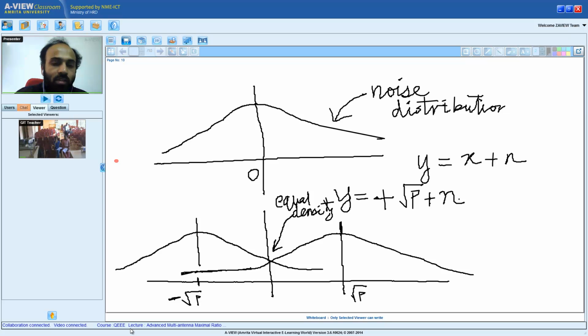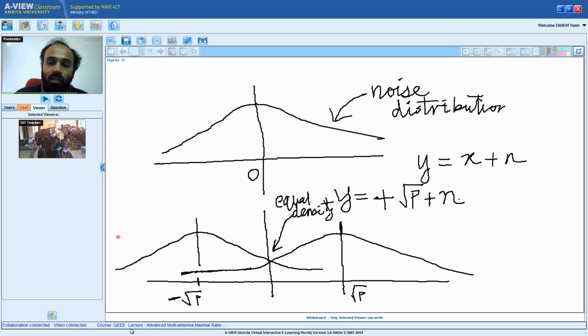Are you able to follow what I'm saying so far? Yes, sir. So what I'm saying is, if plus square root of p is transmitted, then it is a Gaussian with mean plus square root of p. If minus square root of p is transmitted, it is a Gaussian with mean minus square root of p. Therefore, what is the detector I can use here? So I think we can use the earlier one which you explained, binary phase shift keying itself. Yes, binary phase shift keying. But what is the detection scheme?